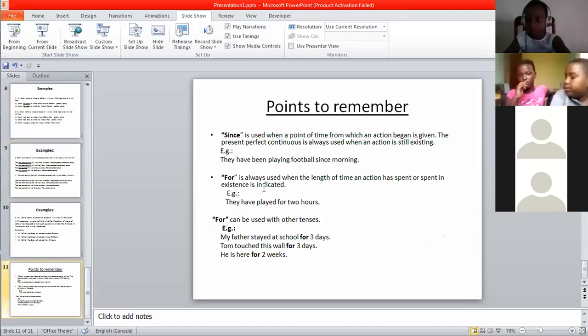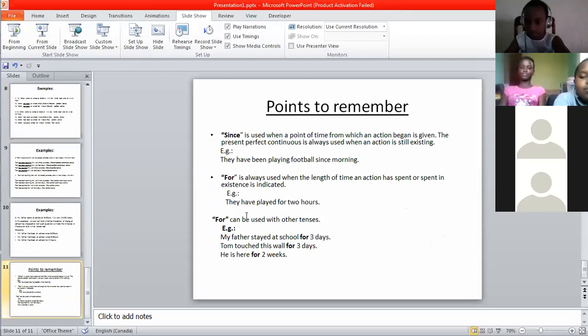This one given, "for" is always used when the length of the time of an action has been spent. We use this for when you want to show how long, the length of the time given, the length of the action. I mean, how long did this take for you to finish the action?